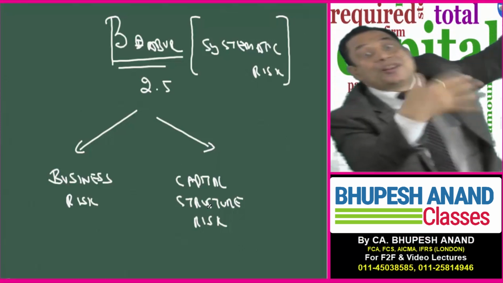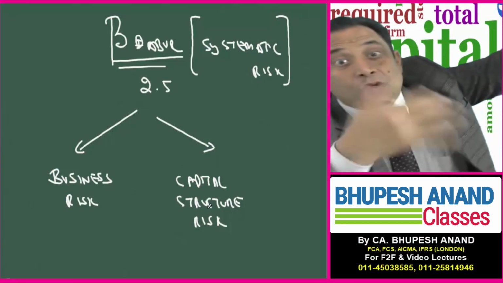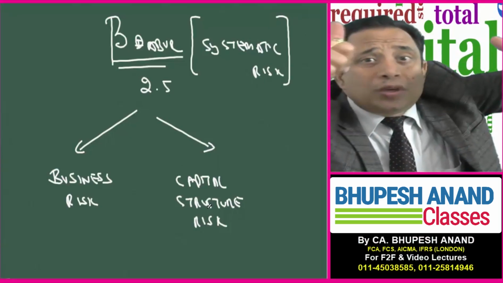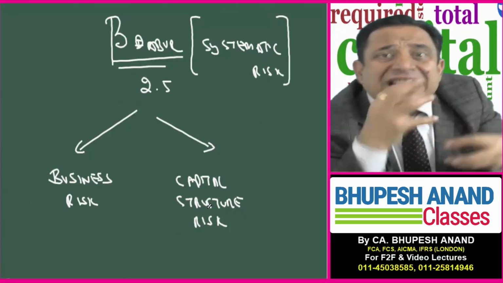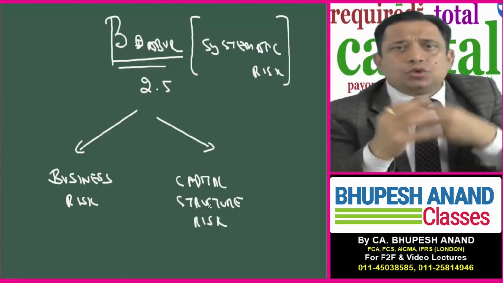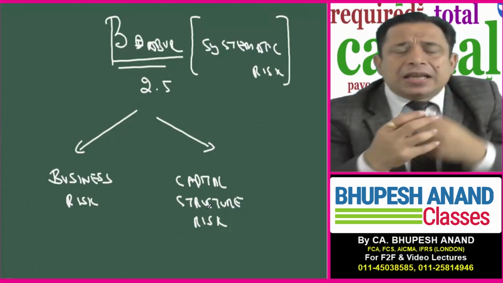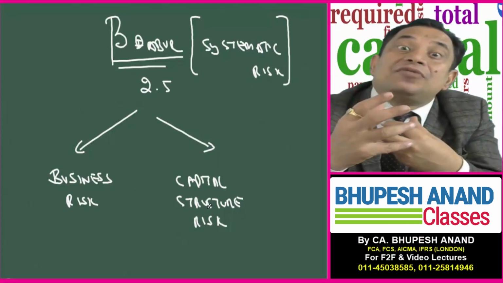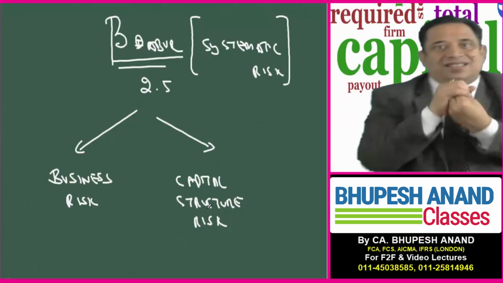So I have used synonyms. Please be focused. I told you the risk is due to two reasons. One is due to finance, capital structure, balance sheet, debt equity, because the higher the debt, the higher the financial risk, which we will discuss in leverages.